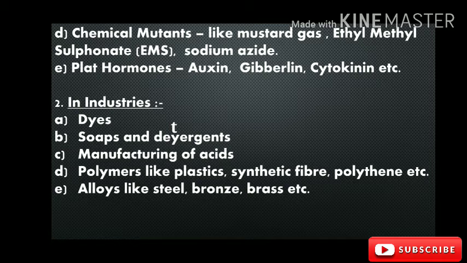Now, next we discuss alloys like steel, bronze, brass, which are more durable than natural metals like iron and others. They have less rusting tendency and are more durable. These alloys are made with the help of chemical reactions and chemical combination.